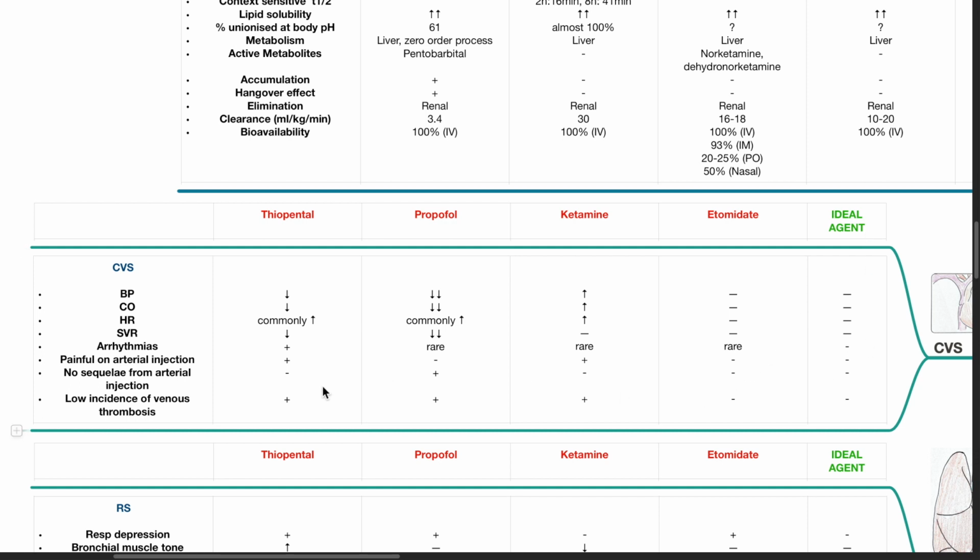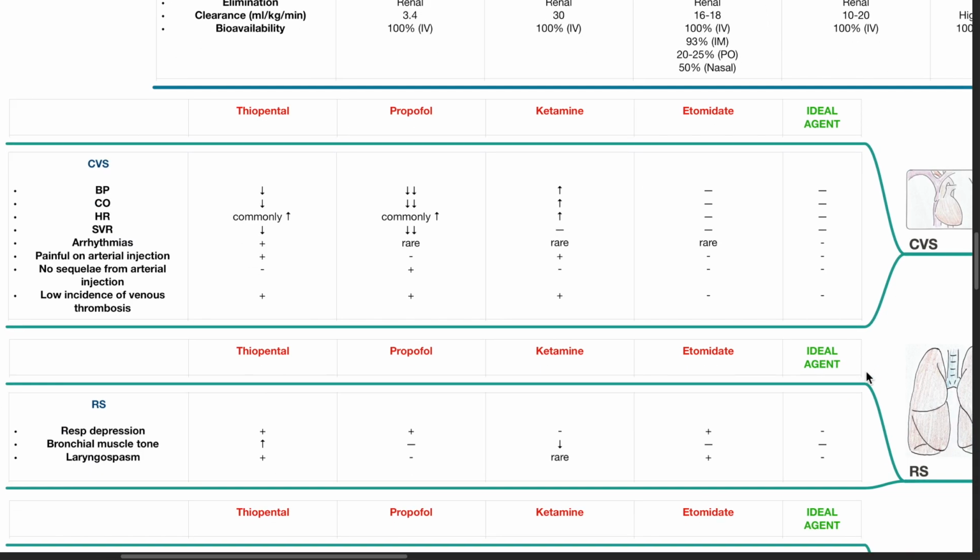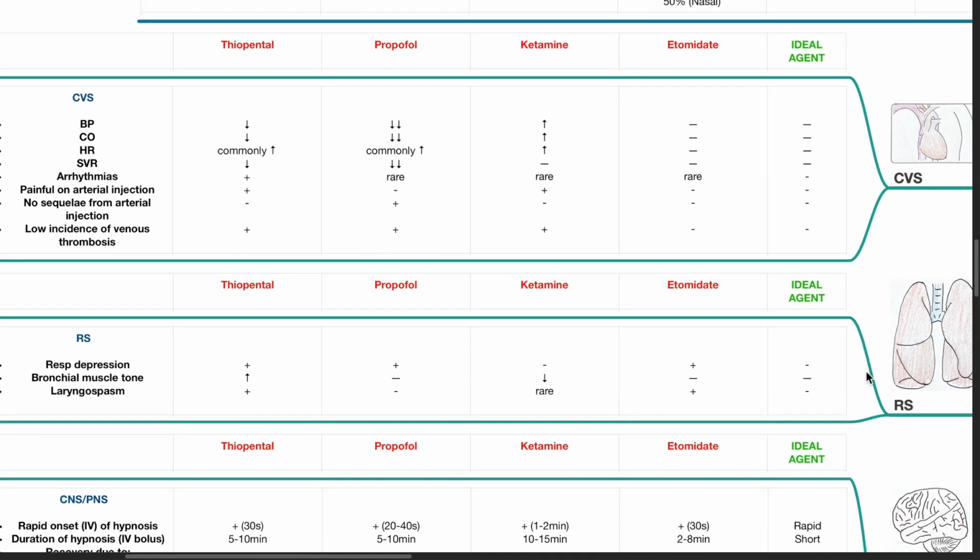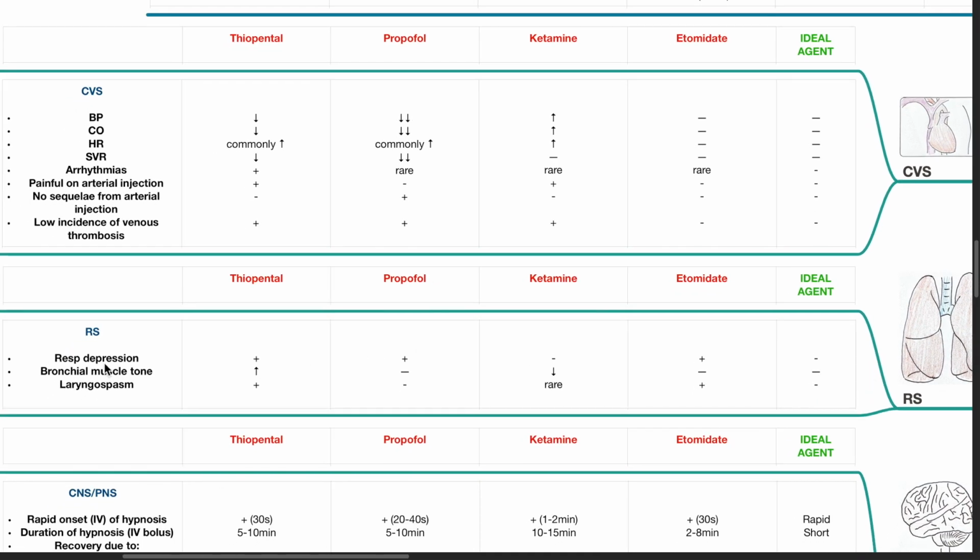There is low incidence of venous thrombosis with thiopental, propofol, and ketamine use, but not for etomidate. The ideal agent should not cause venous thrombosis. Respiratory system. There is respiratory depression with thiopental, propofol, and etomidate use, but not with ketamine. The ideal agent should not cause respiratory depression.